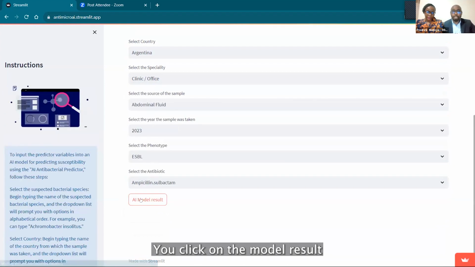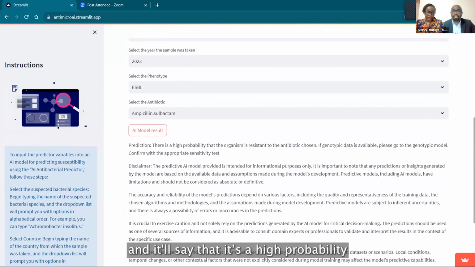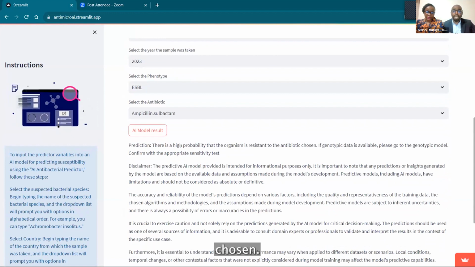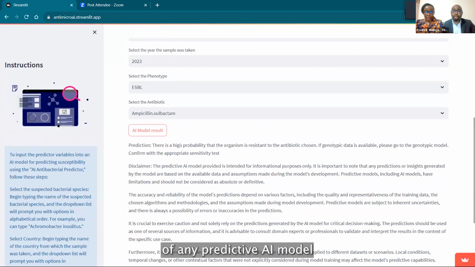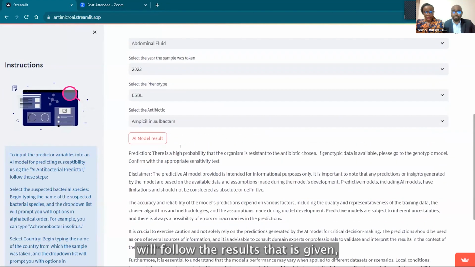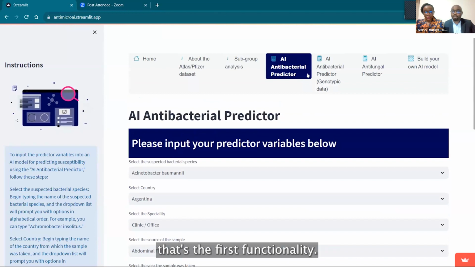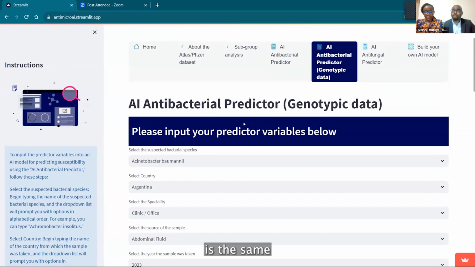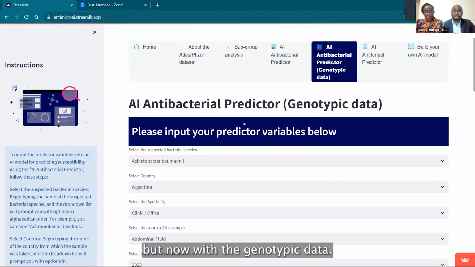You click on the model result, and it will say that there is a high probability that the organism is resistant to the antibiotic chosen. And we've accompanied the result with a disclaimer on the limitations of any predictive AI model. That's the first functionality. The second functionality is the same antibacterial predictor, but now with the genotypic data.